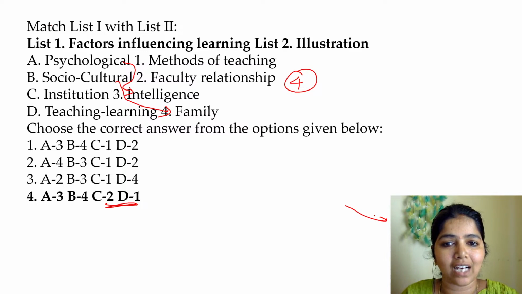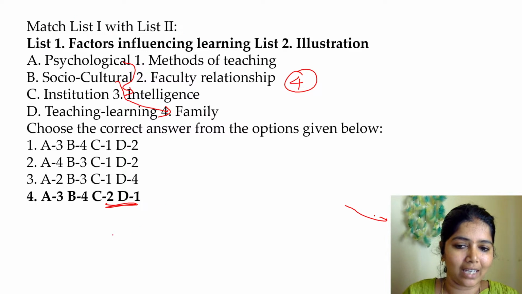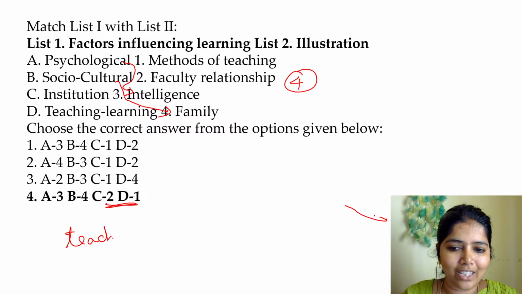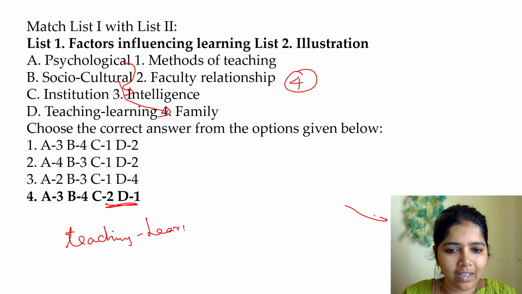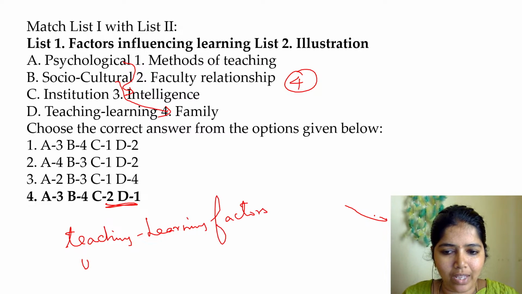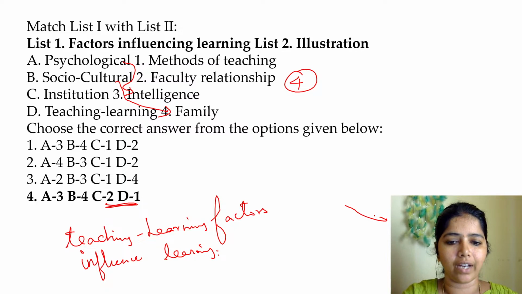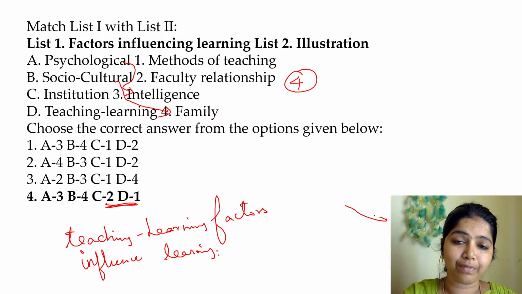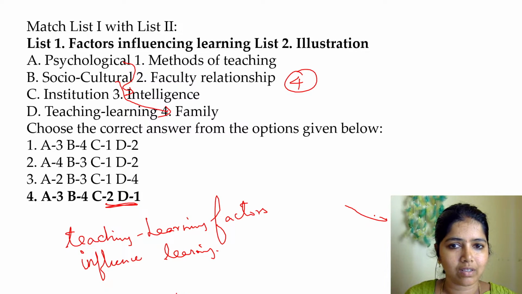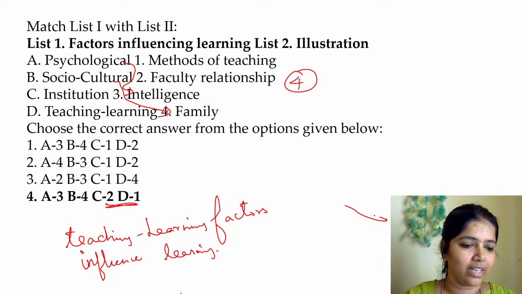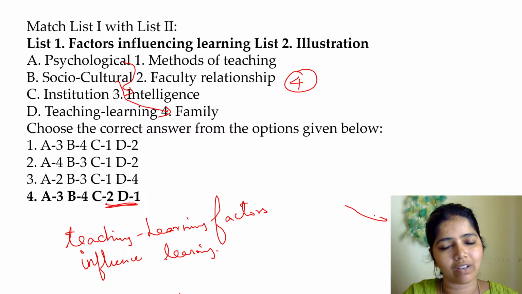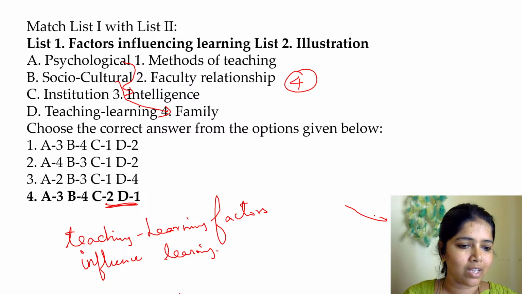Teaching learning factors which influence learning. Understand the term. Teaching learning, you have to take it in this way. Factors that influence learning. I am teaching you. You are learning. Teaching and learning. The factors which influence your learning are what? The method I use to teach you. If I teach you in a boring way, you will feel bored and you will go away. That is why it's the method of teaching.